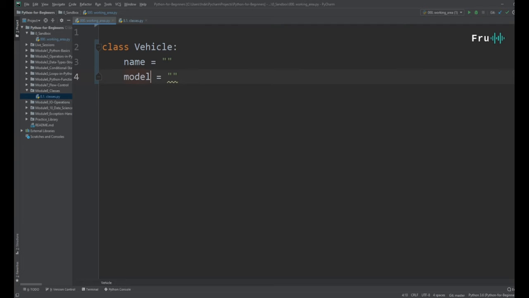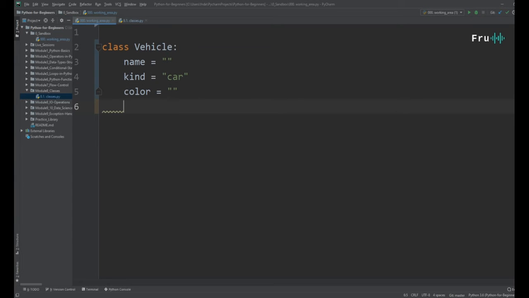Actually, let's call it kind, because model is a little bit different. Let's call it car. What other characteristic can the vehicle have? It could have a color, and we can give that color a value.